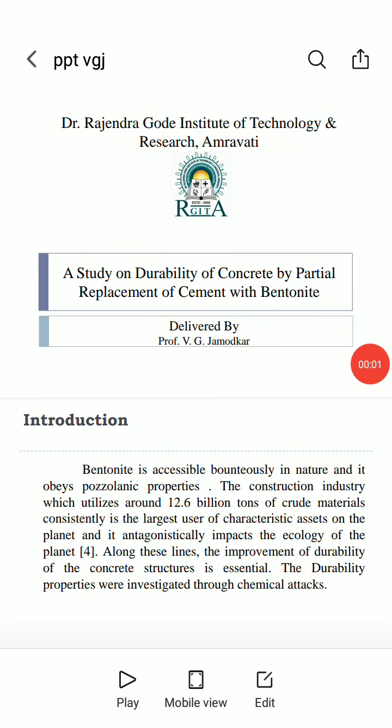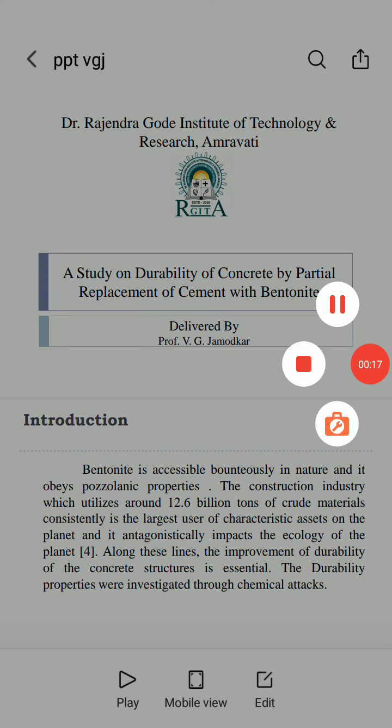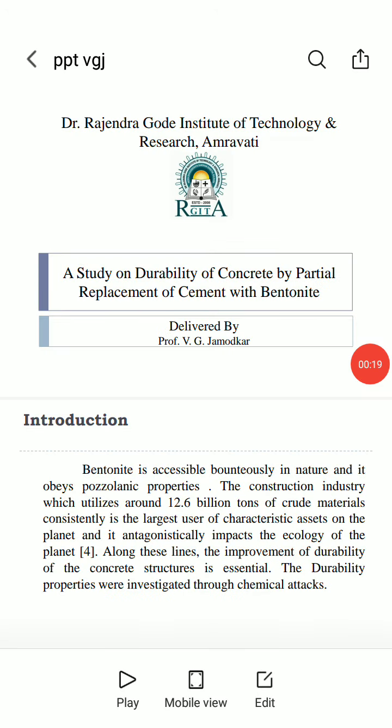Myself, Professor Vivek V.G. Zamotkar, and my topic is a study on durability of concrete by partial replacement of cement with bentonite. Bentonite introduction first. Bentonite is accessible spontaneously in nature, and it obeys pozzolanic properties.